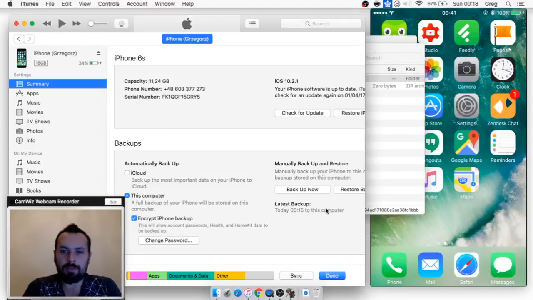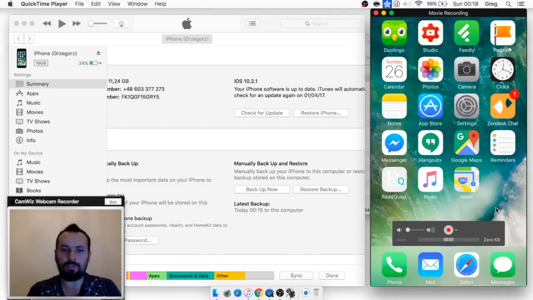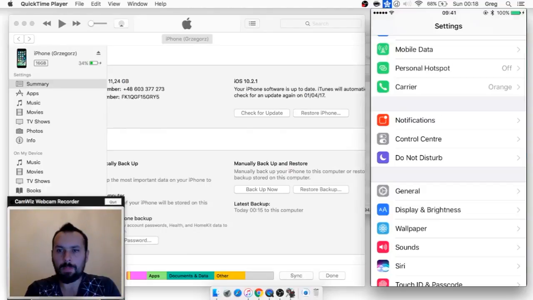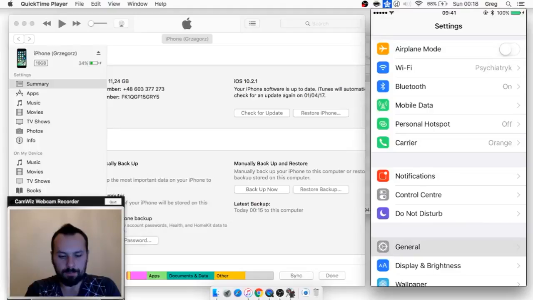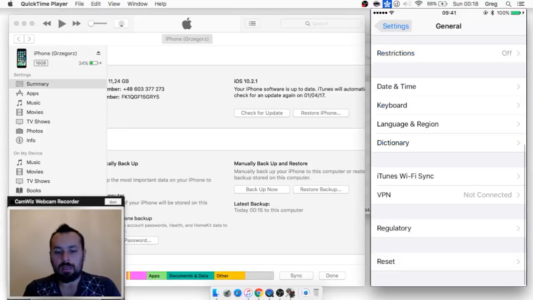We have got two options. We can use this button, Restore iPhone, and it will be restored to factory settings, or we can use settings on an iPhone. So we will go to iPhone settings, General, Reset, and Erase All Content and Settings. This is this option.